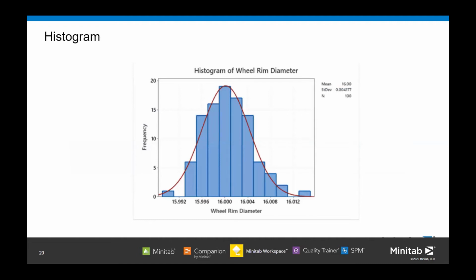This is a histogram of wheel rim diameters. Now look at the normal curve that has the same mean and standard deviation as the data. The curve is a good fit to the data. This indicates that these data can be modeled by a normal distribution. For example, here we see that the data is closely following that bell curve. So we can say our data is following a normal distribution.